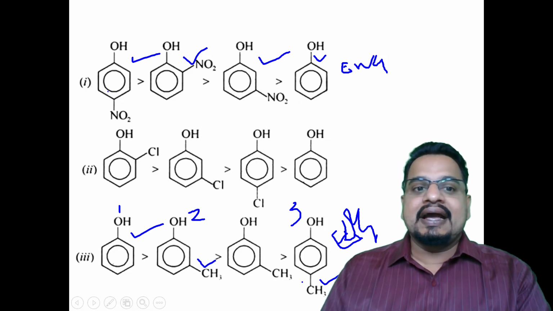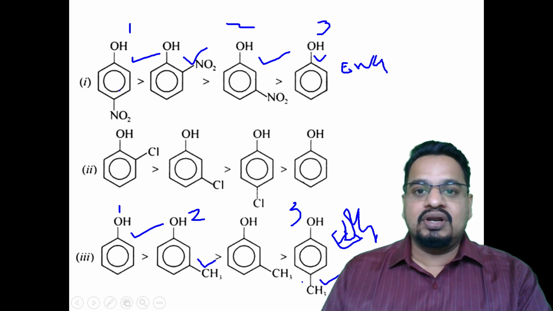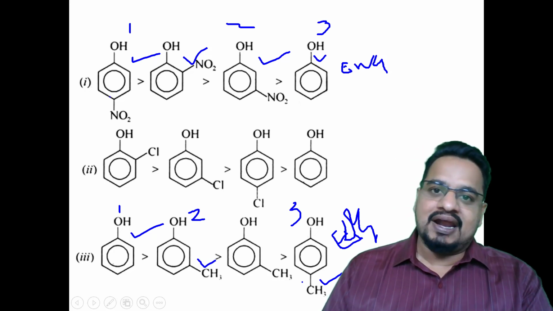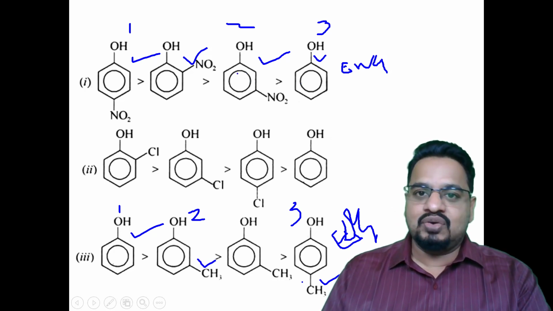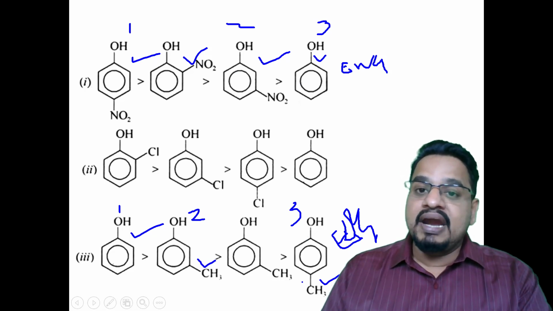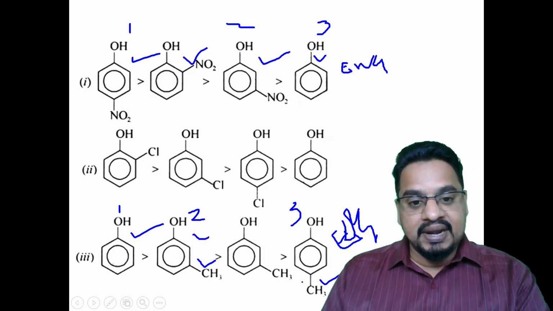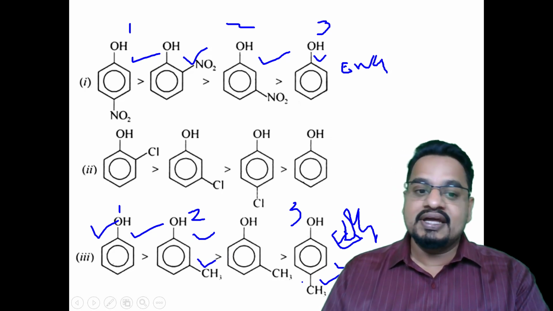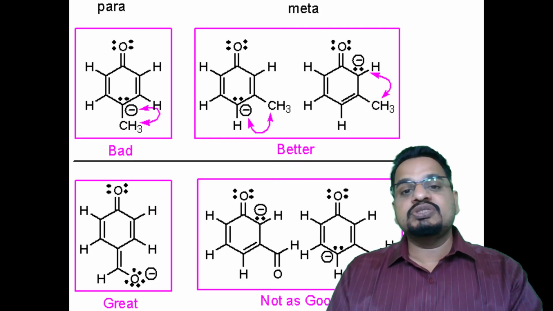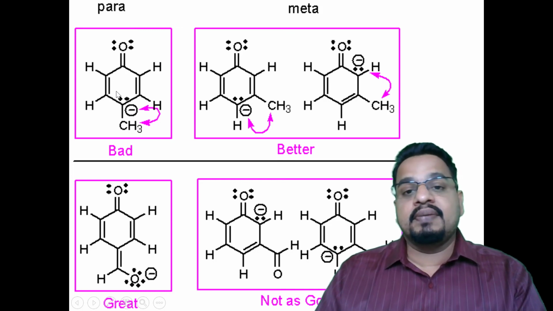Got that? And if I ask you, this is 1 structure, 2nd structure and 3rd structure. Paranitrophenol and phenol, who is more acidic? Paranitrophenol. Metanitrophenol and phenol, who is more acidic? Metanitrophenol. Metamethyl phenol and paramethyl phenol, who is more acidic? Metamethyl phenol. Phenol and paramethyl phenol, who is more acidic? Phenol is more acidic.